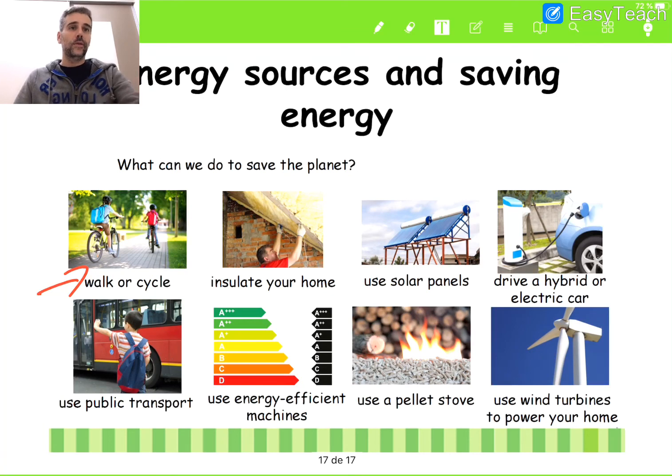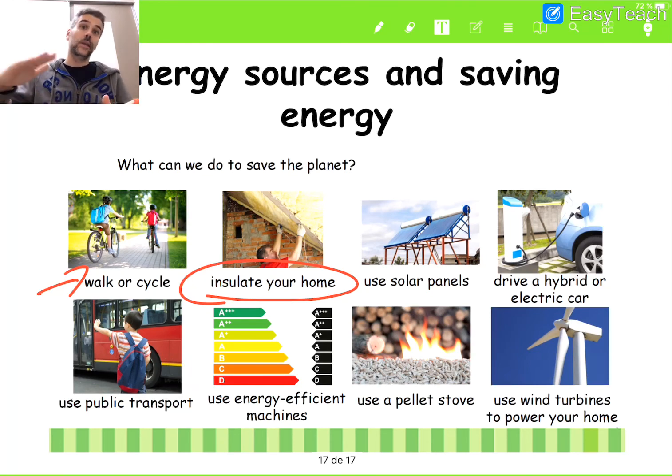Another way is insulating your home. That's really important, because if we insulate our home properly, the heating could be lower, and we're going to pollute a little less. Another really important one: use solar panels. Now we have the chance of using solar panels that are really good. The energy is absolutely clean, and also it's really cheap.